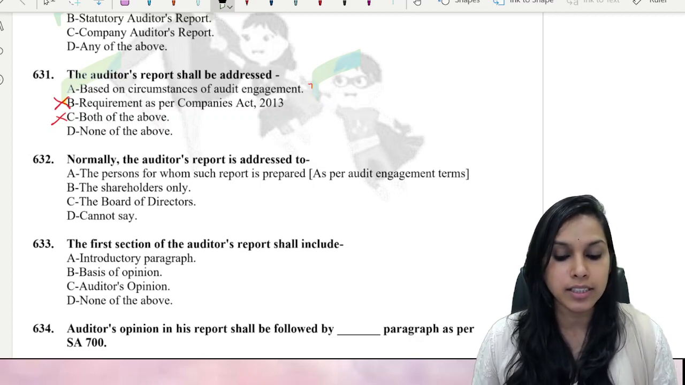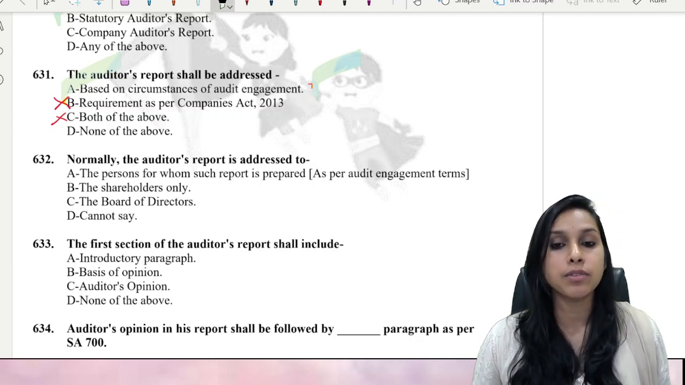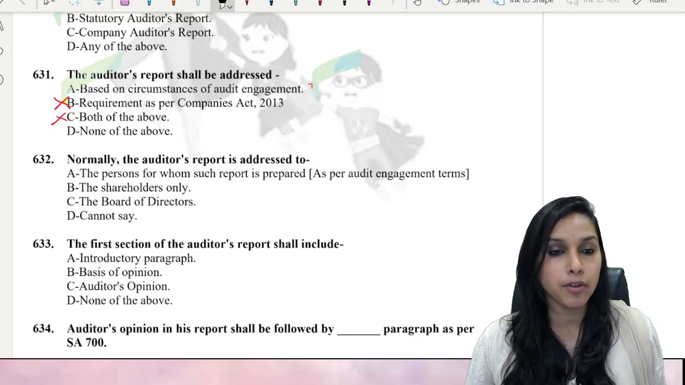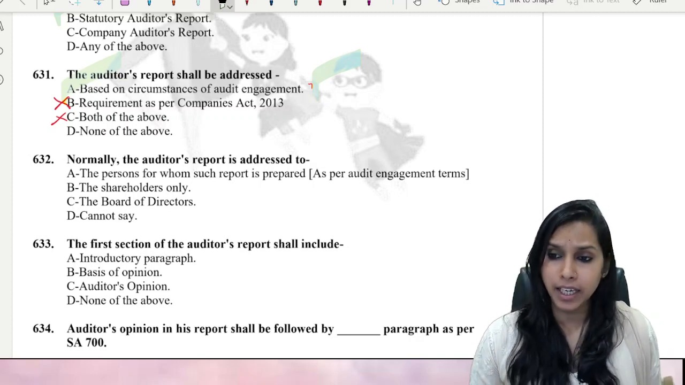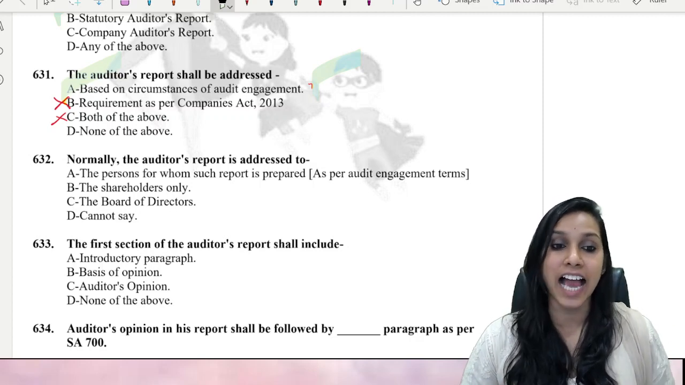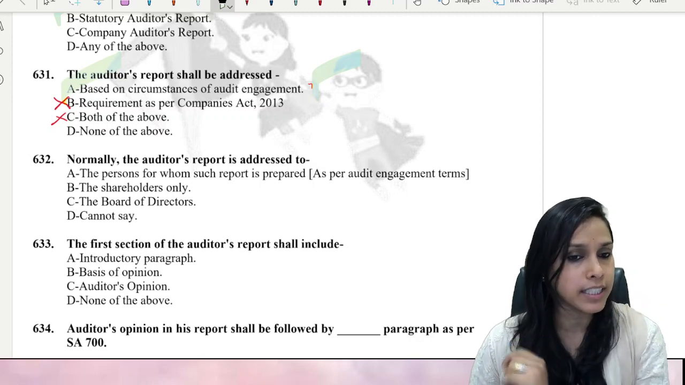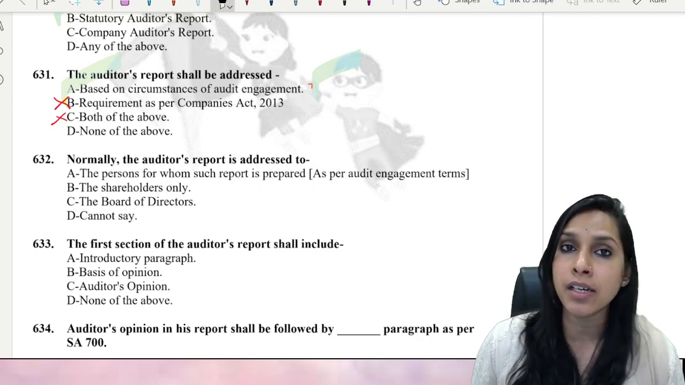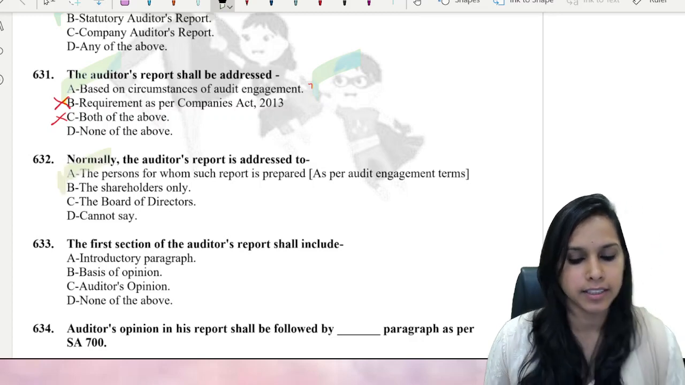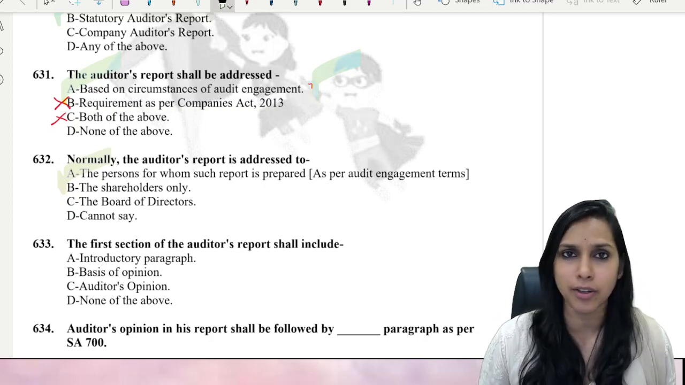Normally, the auditor's report is addressed to A, the persons for whom such report is prepared. B, shareholders only. C, board of directors, and D, cannot say. So here again the perfect answer is A, the persons for whom such report is prepared as per engagement terms. Let's quickly move ahead to the next easy breezy MCQ on this particular standard.